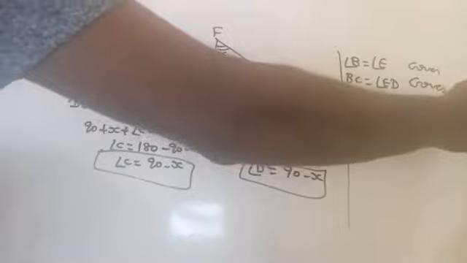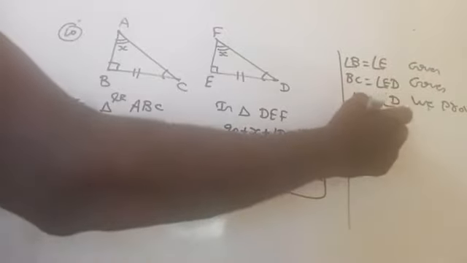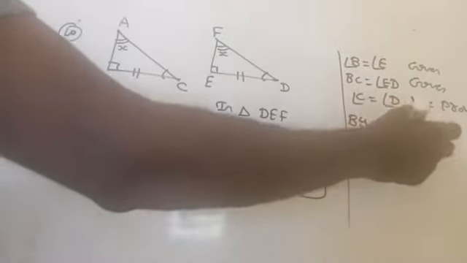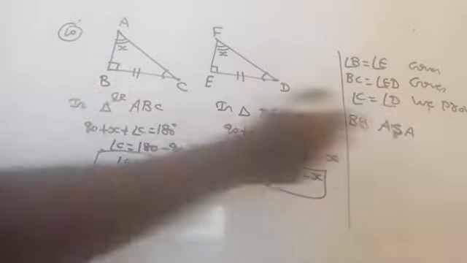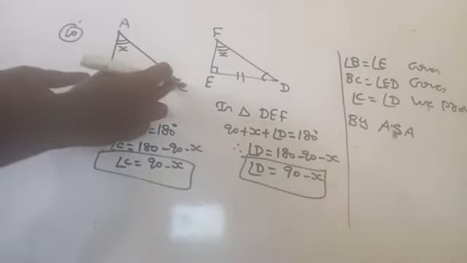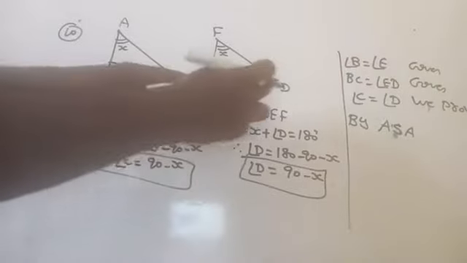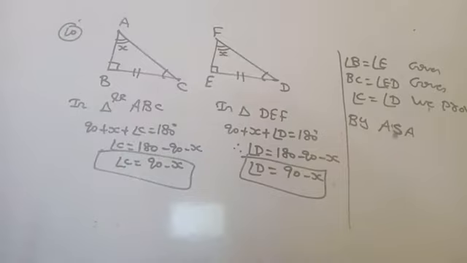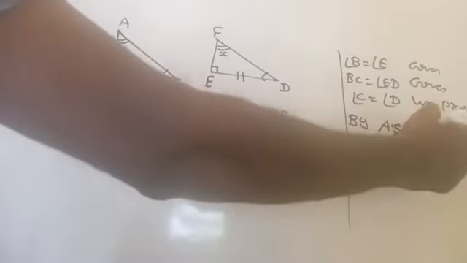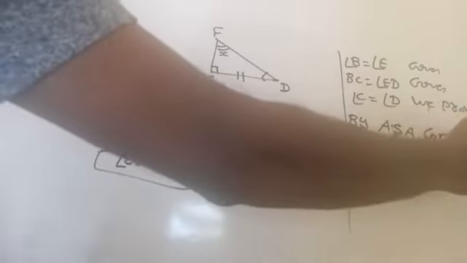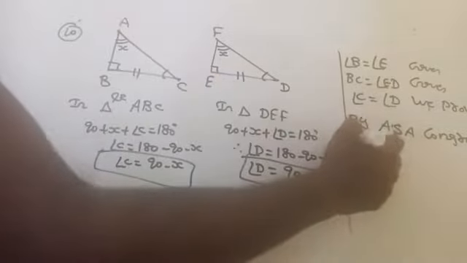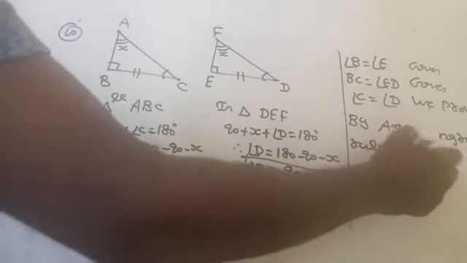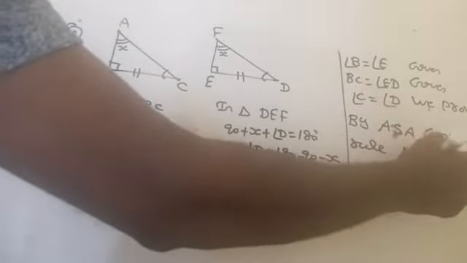So, by which congruence rule? ASA congruence rule, because in triangle ABC this side is included between the two angles, and the side ED is included between the two angles E and D. Therefore, by ASA congruence rule, triangle ABC is congruent to triangle FED.